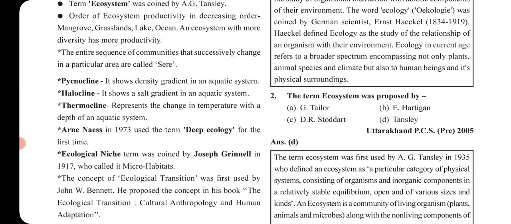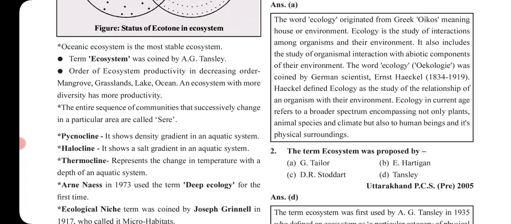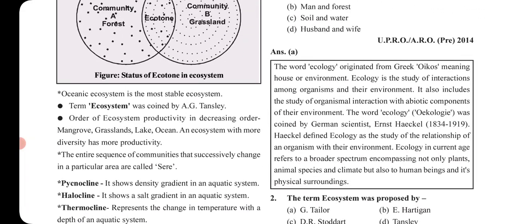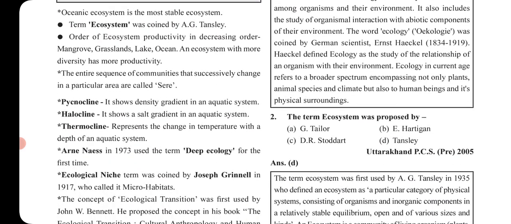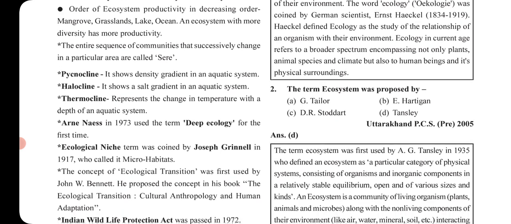Now the second question: the term ecosystem was proposed by, okay, who proposed it? So the question has been changed with the language, who proposed. The term ecosystem was proposed by Tansley. Here we were discussing the term ecology. The term ecology was defined by Ernst Haeckel, and the term ecosystem was proposed by Tansley. So this is also an important question.